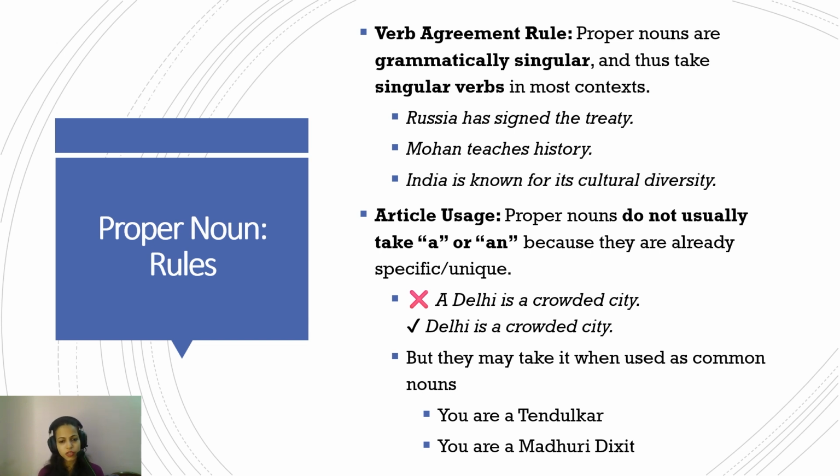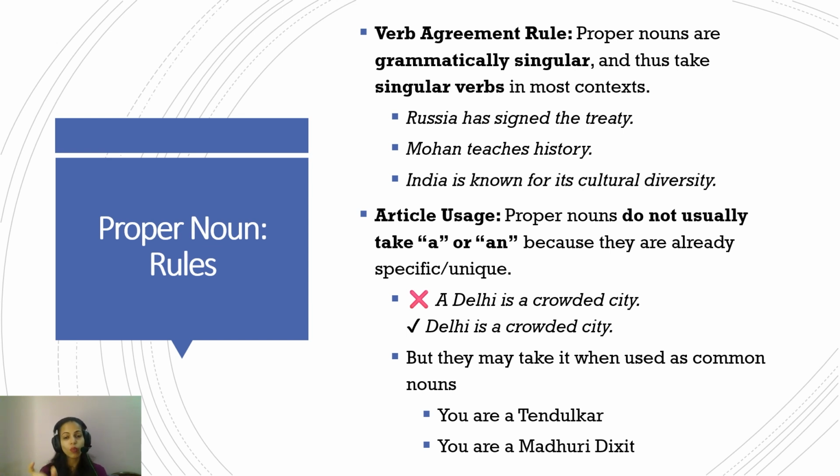For example, if there is a person who plays amazing cricket in your class, you'll say, "Oh, he's a Tendulkar, yaar." So Tendulkar here is not the Sachin Tendulkar person per se, but you're saying that this person is like Tendulkar. So in that case, Tendulkar becomes a common noun. Or somebody who dances very well, you say, "Oh, she's a Madhuri Dixit."